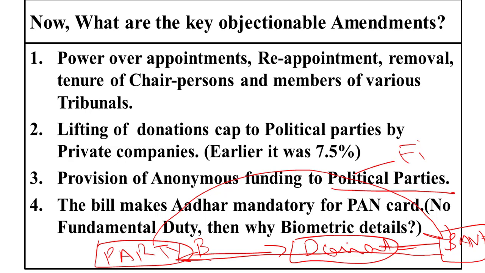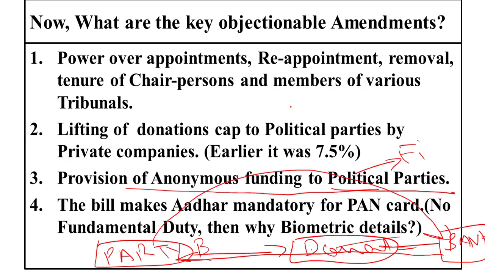This way, the identity of the donor need not be disclosed. Earlier, if any company intended to donate funds to political parties, it had to state in its profit and loss account that it had donated this much to this political party. But now this anonymous funding provision has been incorporated: if company A donates 200 crore rupees to political party B, or party C, or Z for that matter, that funding need not be disclosed.